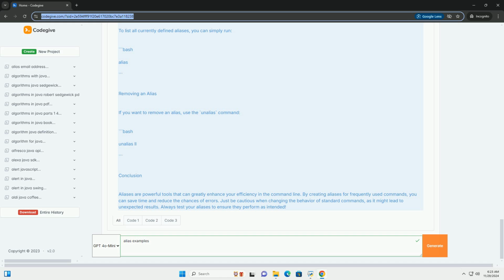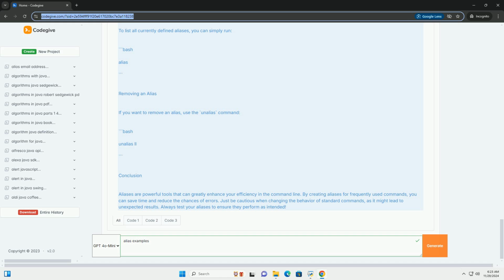Five, using functions with aliases. Sometimes, you may want to create more complex behavior. In such cases, using functions is more appropriate, but you can still reference them with aliases. Example: a function that checks disk usage. Now, when you type do, it will execute the docheck function, which displays the disk usage of files and directories in a human-readable format, sorted by size.